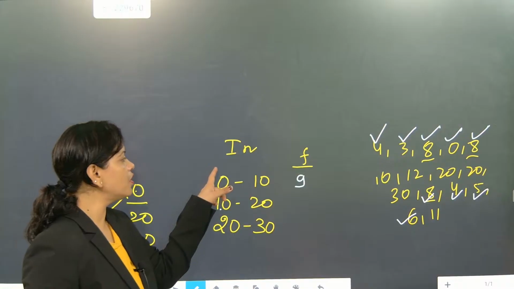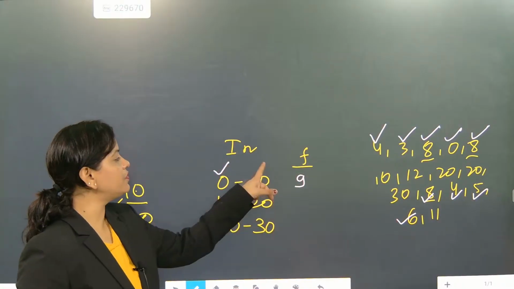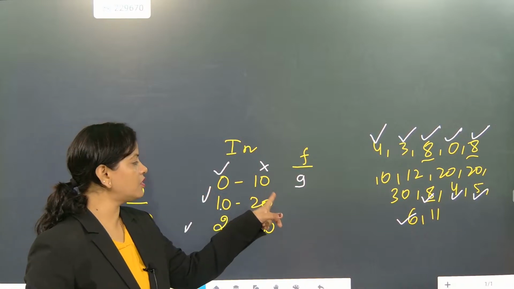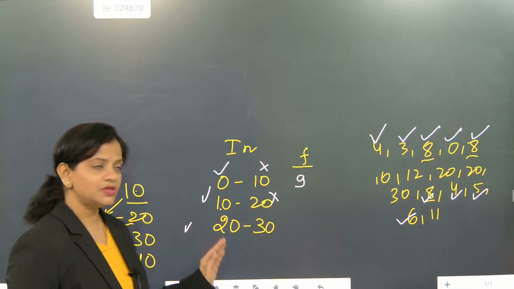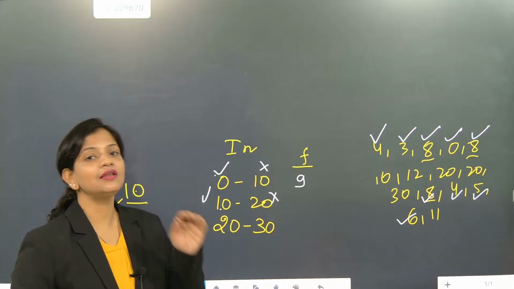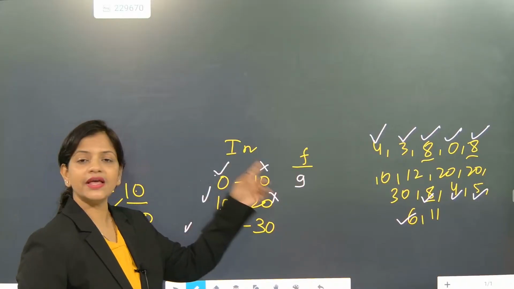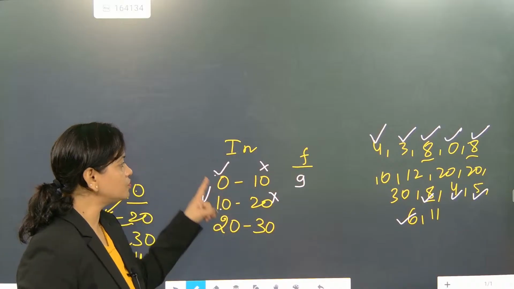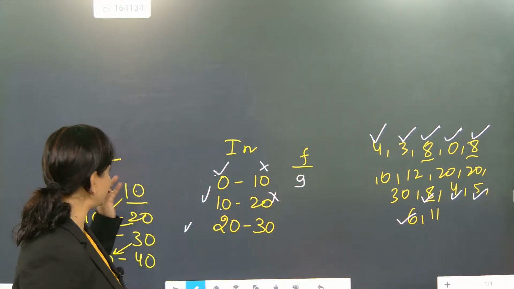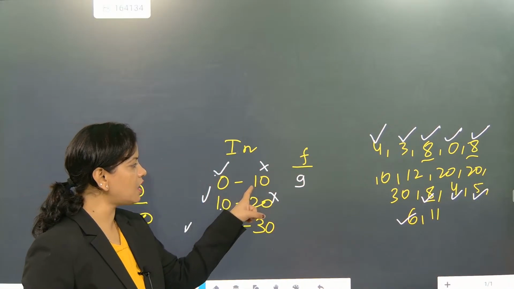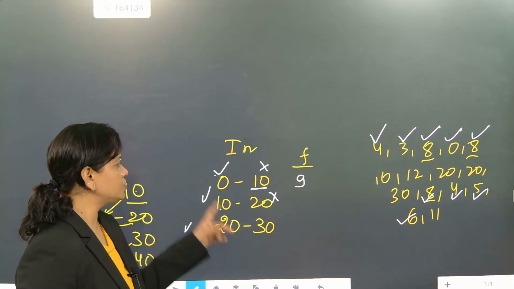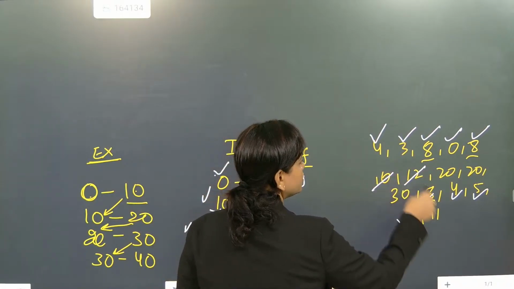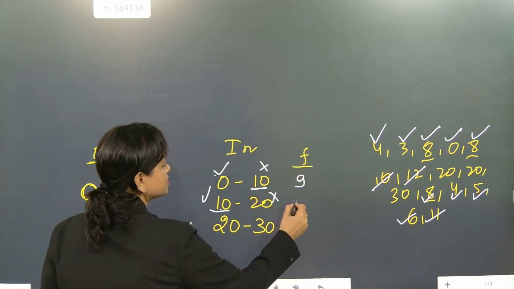So what will we do? We will include 0, but we will not include 10. We will include 10 here, we will not include 20. In the observations, if we include the initial limit, then the final or upper limit we have to exclude. So this is the exclusive section. In exclusive, the upper limit will never be included. So here 10 will be included. Now you start with 10, 1, 2, 3. So this number is coming as 3.